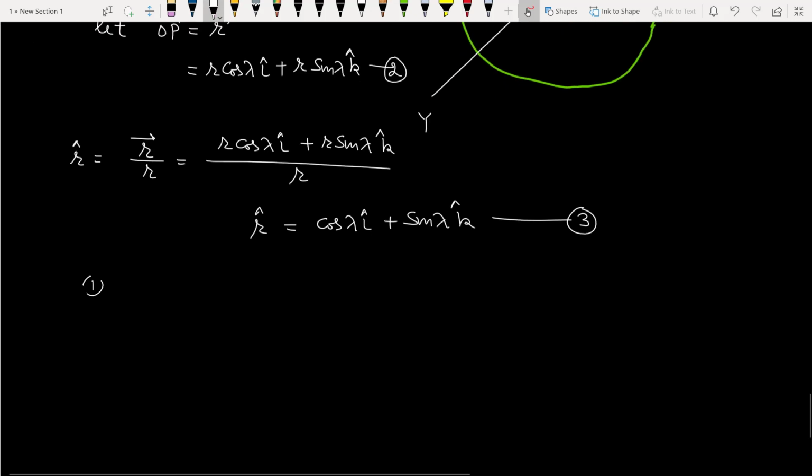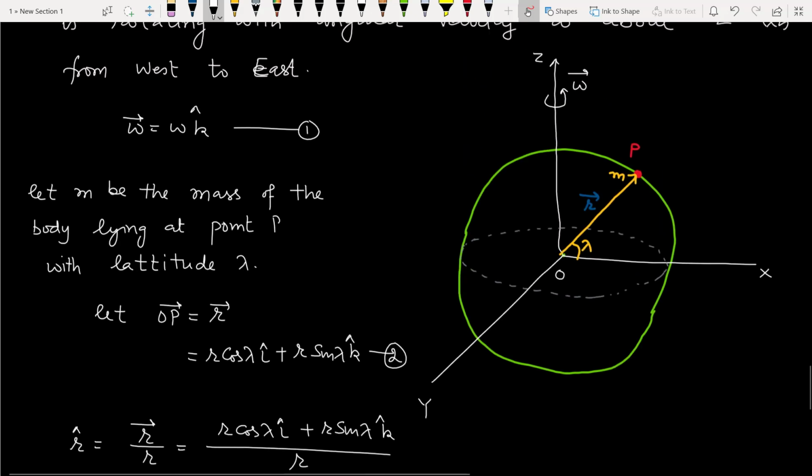Number 1, weight, mg vector. It is acting vertically downward, so it will be along PO vector. If we try to depict this, it will be downward like this.